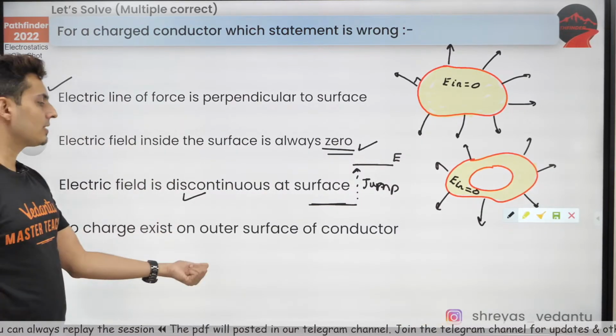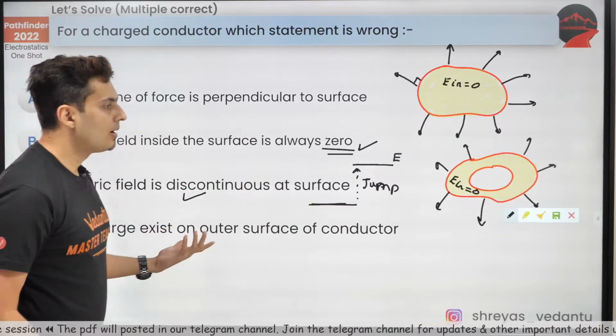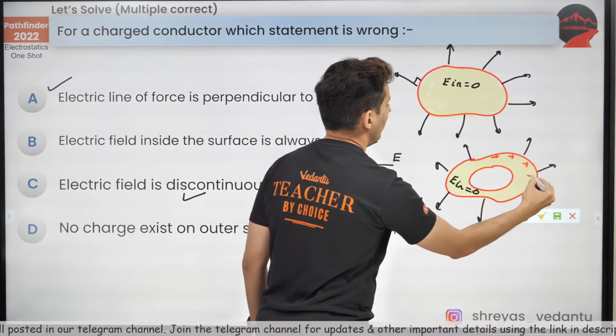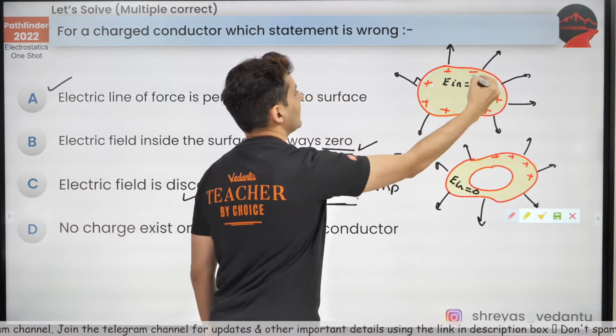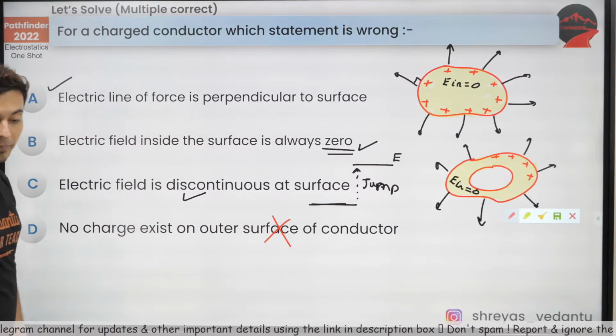No charge exists on the outer surface of the conductor. Well, that is wrong. We have just seen that all the charges will reside on the outer surface. No charge resides? That is definitely wrong. So the only wrong statement is option D.